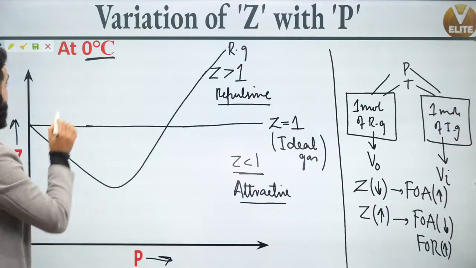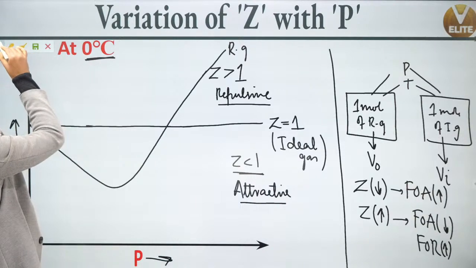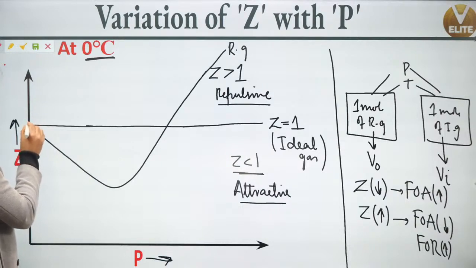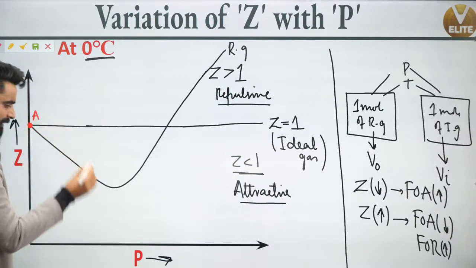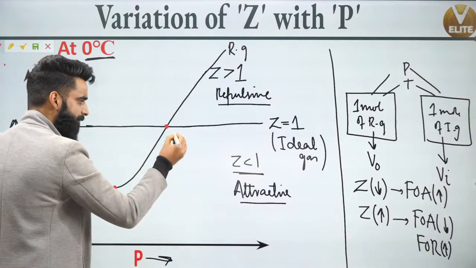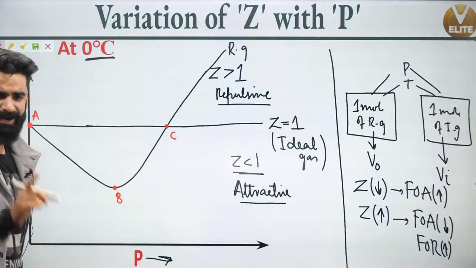Now people, we have to conclude 5 important things over here. Let's say I'm denoting this point by A, this point by B, this point by C, and this point over here by D. Understand properly.